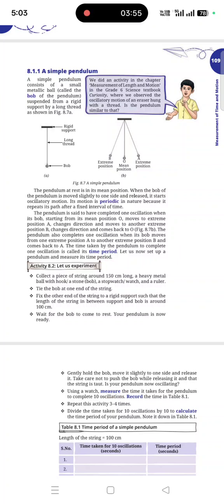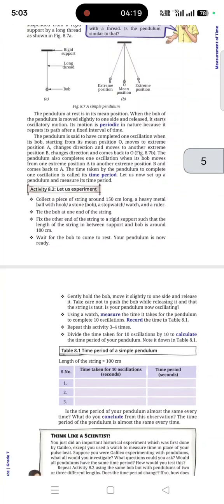The bob starts from the mean position O and goes to both extreme positions, A and B. This to-and-fro motion is said to be a periodic motion. It is a regular, uniform motion, and it is called oscillatory motion. One oscillation is the movement from the extreme position B to the extreme position A, passing through the center, that is the mean position.